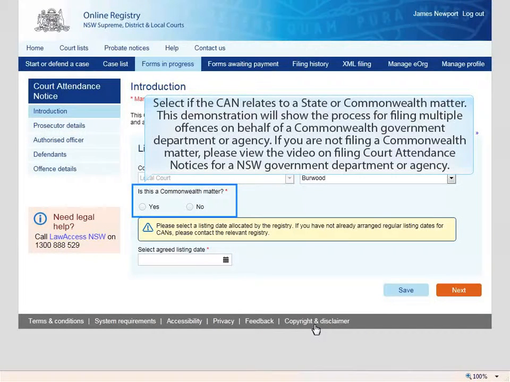Select if the CAN relates to a state or Commonwealth matter. This demonstration will show the process for filing multiple offenses on behalf of a Commonwealth government department or agency. If you are not filing a Commonwealth matter, please view the video on filing court attendance notices for a New South Wales government department or agency.